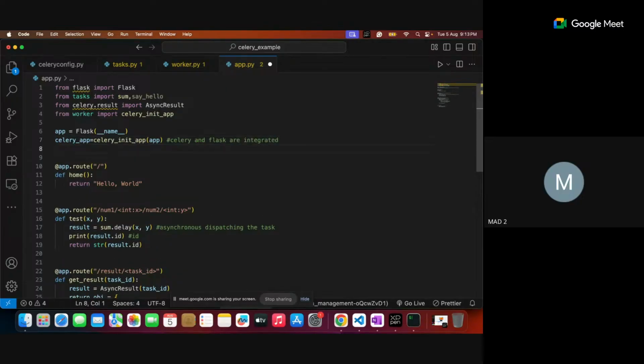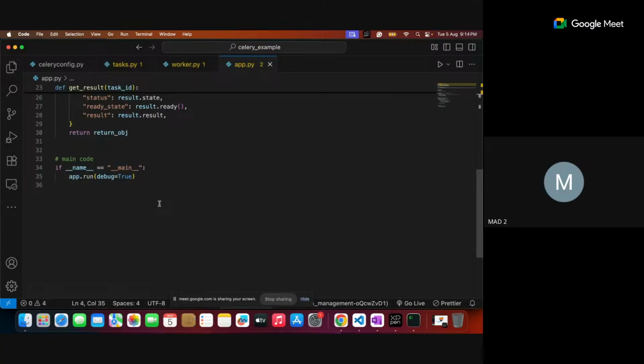These two are integrated, so that when your Flask is running, it can dispatch the tasks to Celery app. So this part, I think mostly these are okay. Importing the Flask, task, only one task I'm using, some, but say hello also we have imported, and Celery result also we have done, which is for asynchronous task, and worker we have imported because for init app. Yeah, that's it. I think these 4 imports are more than enough, and this is the main code.